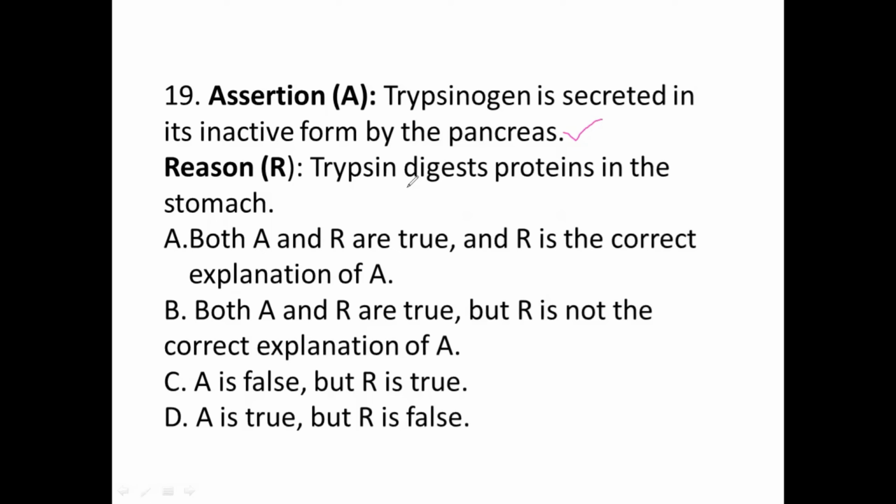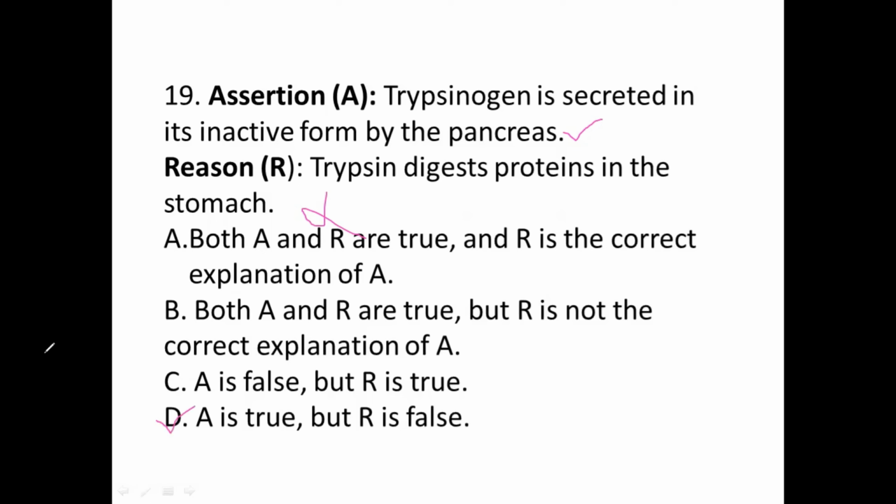Trypsin digesting proteins in the stomach? No. Trypsin is present in the small intestine, digesting the proteins. So the correct option should be A is true and R is false. That is option D, where A is true and R is false, because trypsin acts in the small intestine, not the stomach.